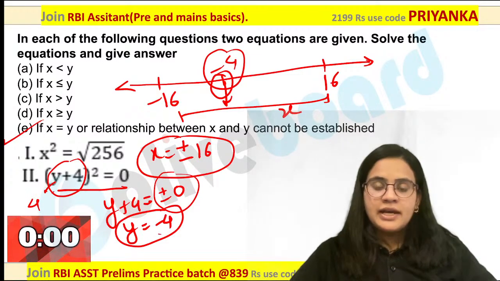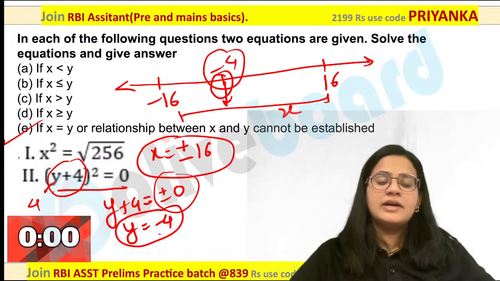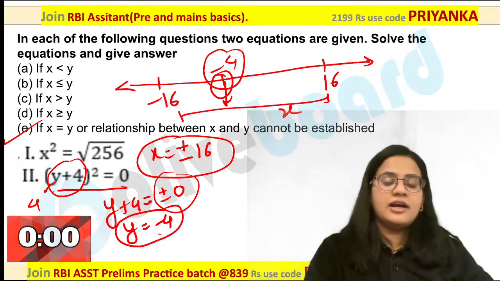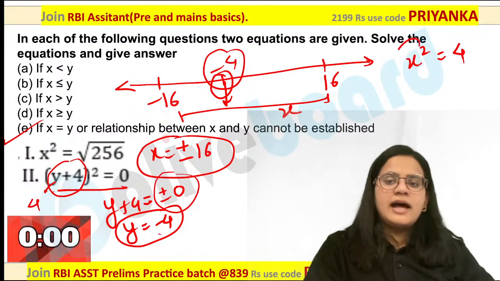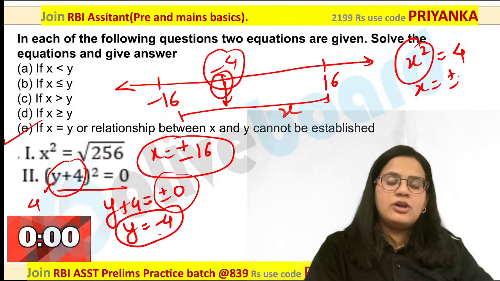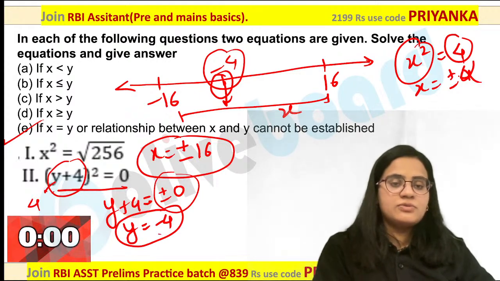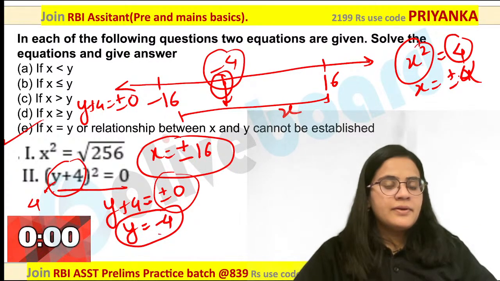Yes? Can you say it again? Okay, Lokesh, in this case, you have to simply remember whenever you are talking about 0 as the value, you have to remember positive and negative क्यों आएगा क्यों नहीं आएगा. So when you are saying x square equal to 4, this value will give you positive or negative value of this. Same value you have to follow here as well. So when I'm talking about this, y plus 4 will be equal to positive negative 0. A positive negative roots value possible ही नहीं है. Are you getting my point? Everybody is getting my point.